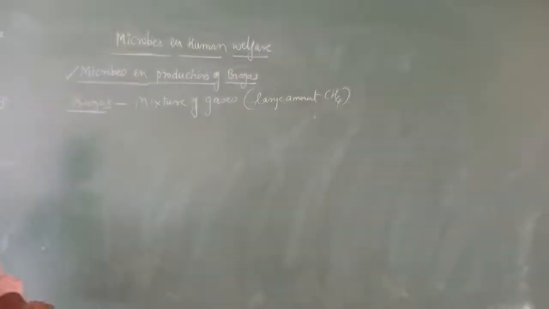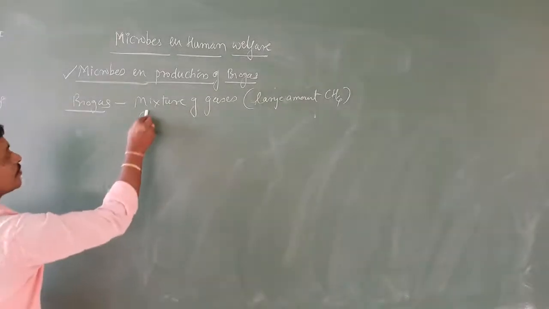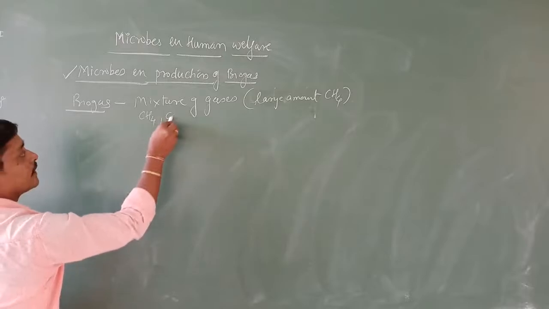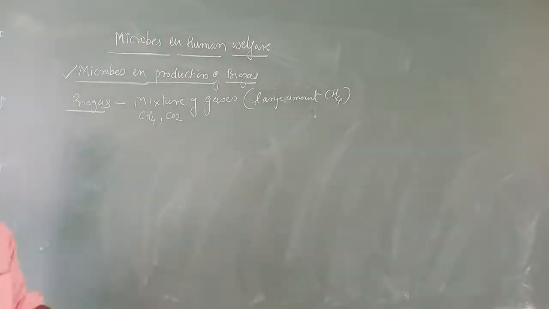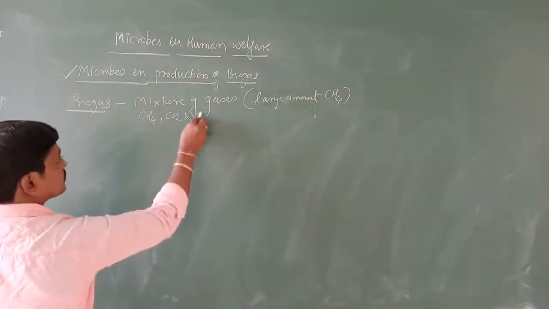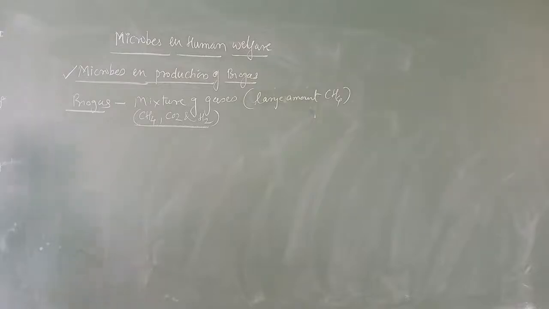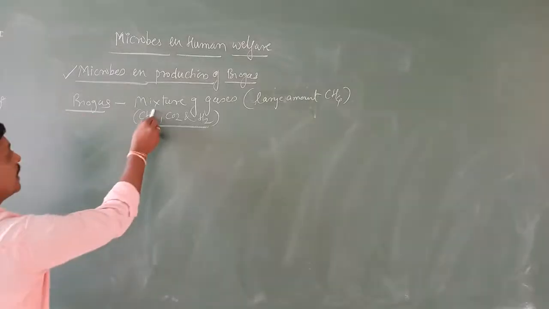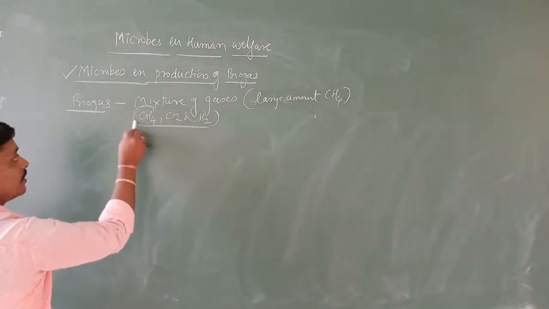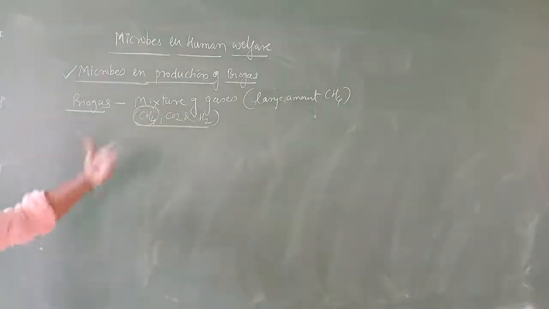And here I will tell you what is the mixture of these gases. One is methane, second one is carbon dioxide, and third one is H2. These are the three gases we are going to count in biogas.